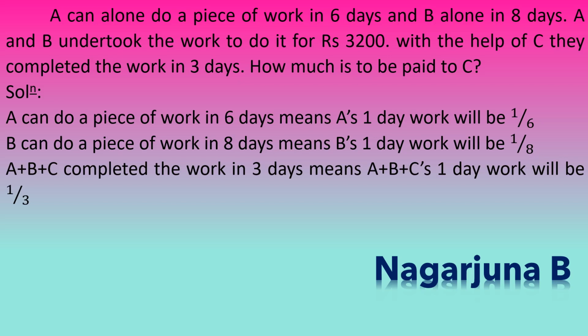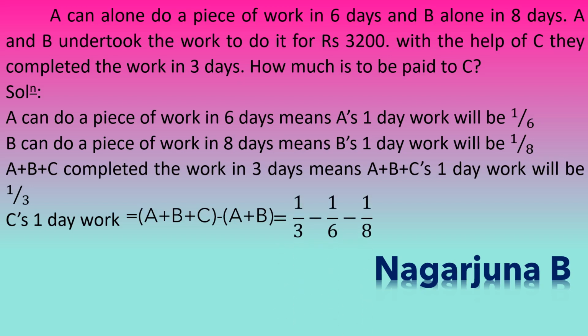So first we need to know what is the one day work of C, and that we can calculate by writing C's one day work equal to A plus B plus C minus A plus B. That means the total altogether A, B, C minus A and B. So this is equal to 1 divided by 3 minus A plus B, because A plus B plus C all three together completed the work.